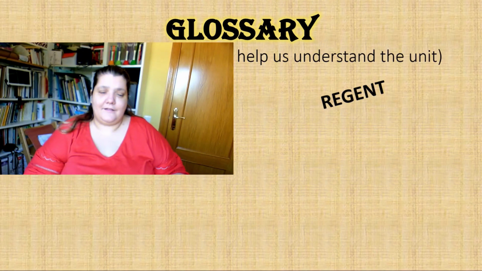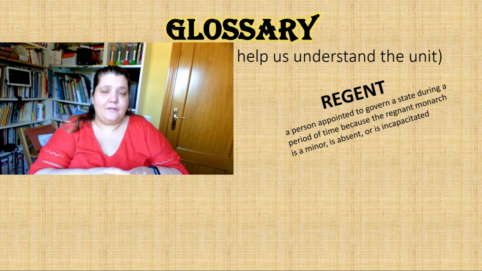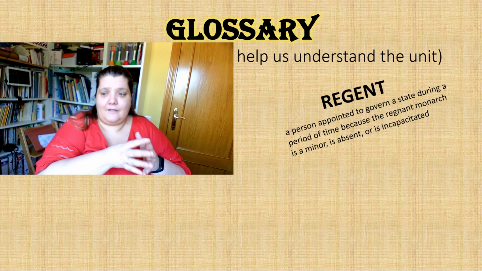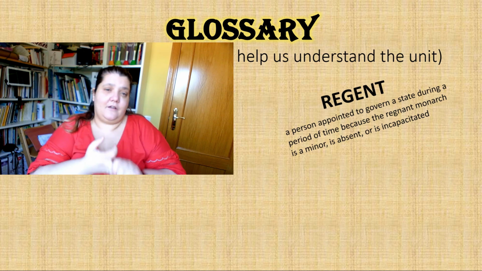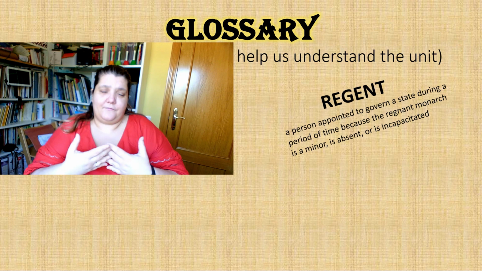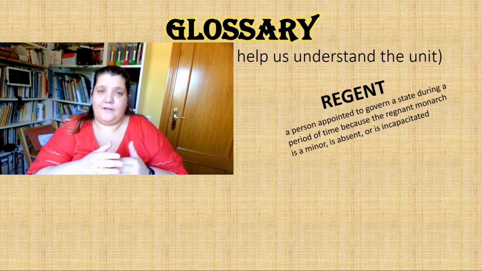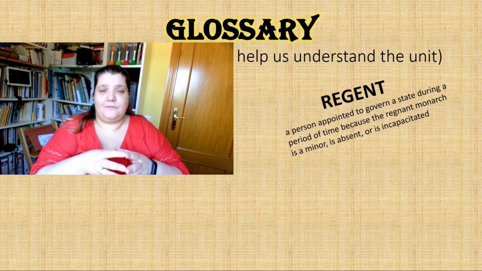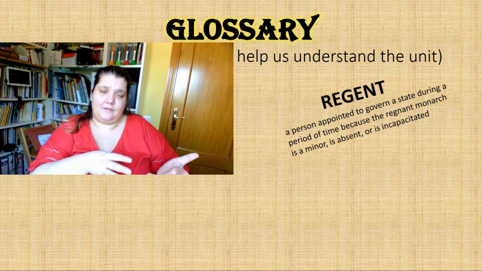Another word we're going to learn is regent or regente. The regente is a person who is appointed to govern the state or the country during a period of time because the assigned king is a minor or is incapacitated or is absent. For example, somebody becomes a king the moment he is born or when he's a very little boy or girl, usually his or her mother becomes the reina regente. That means the queen, while the person is small, until that person is adult.